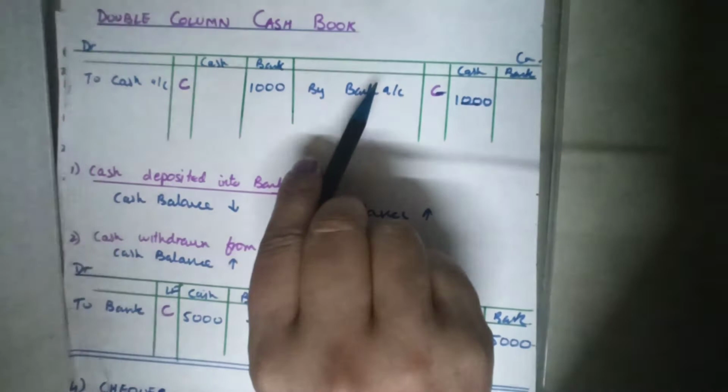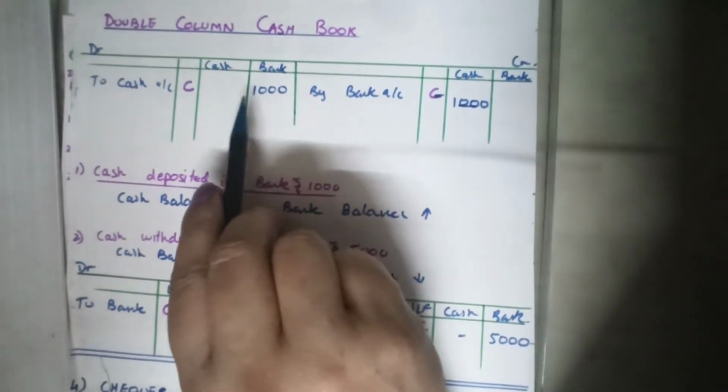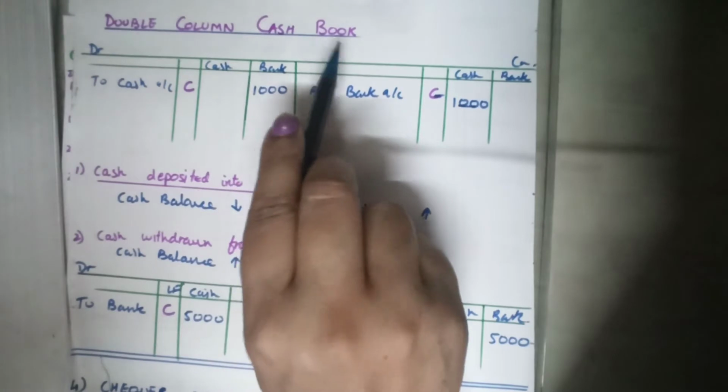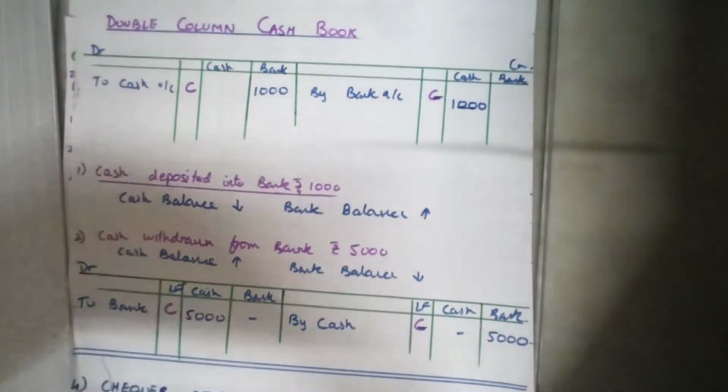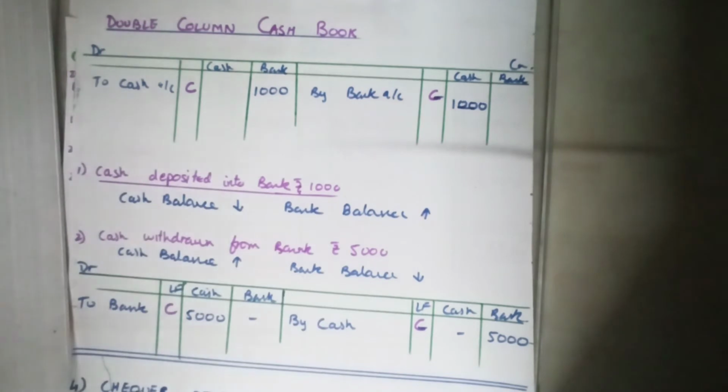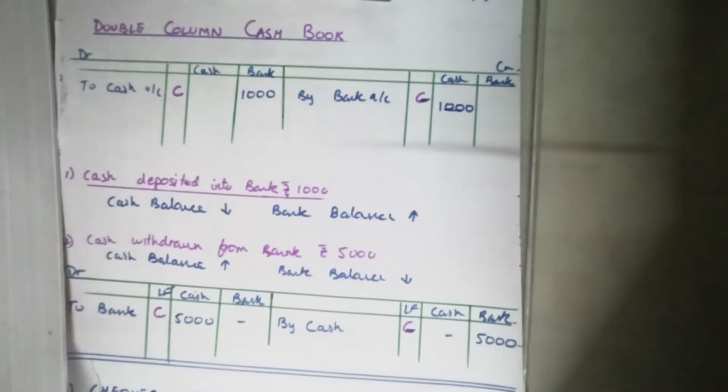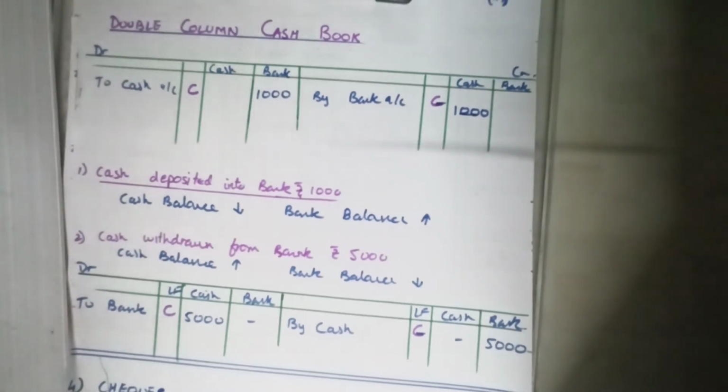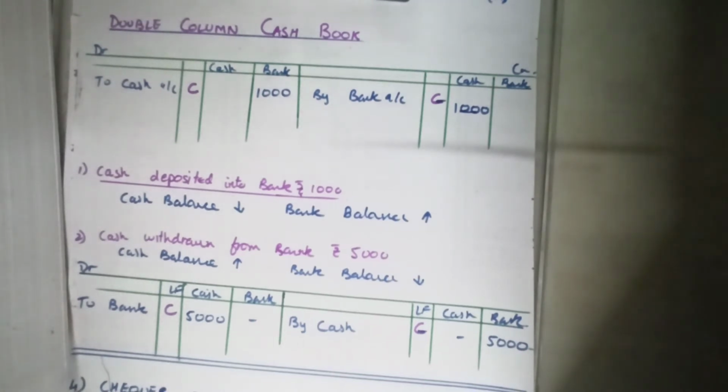What does double column mean? Girls, it means the entire transaction, that is 100% of business, cannot be dependent on cash. We cannot transact the entire business on a cash basis. We cannot depend only on hard cash. Even if it is on a cash basis, we receive payments in check, we allow payments in check, we make payments in check. So where will that go? The check amount has been taken, it is not credit, but cash has not come to my pocket either. So where has the cash gone? Cash has gone to the bank.